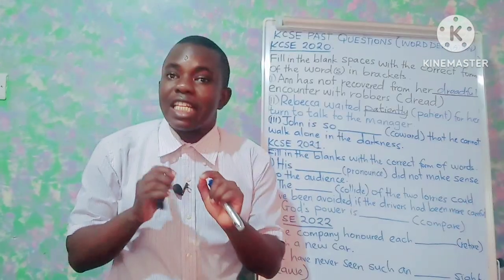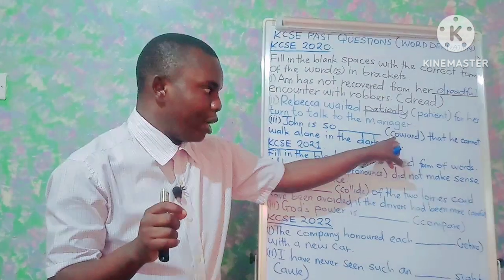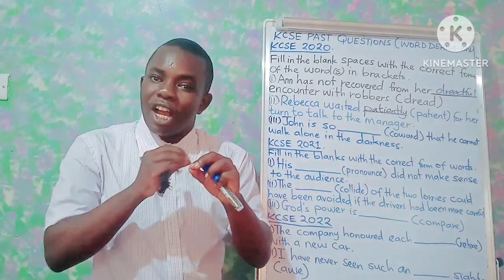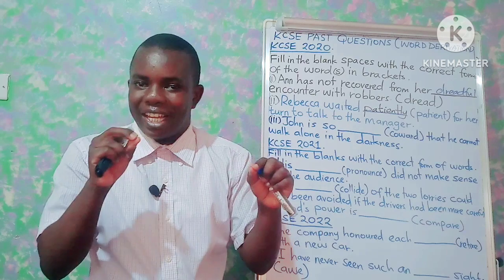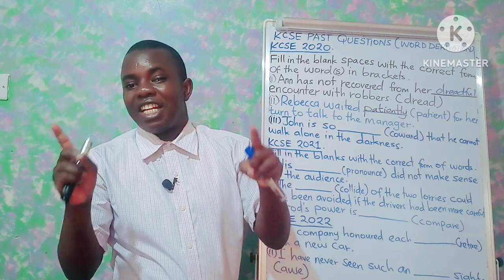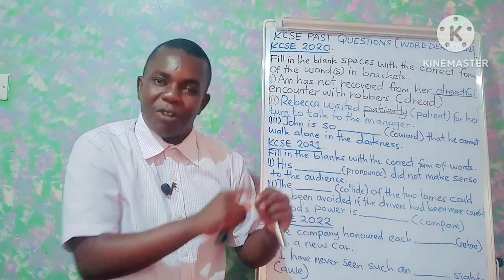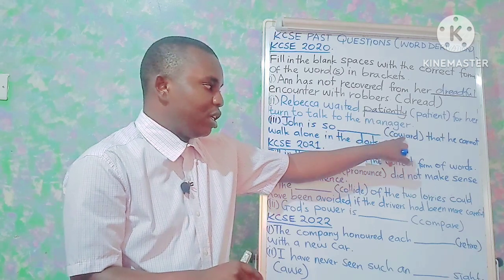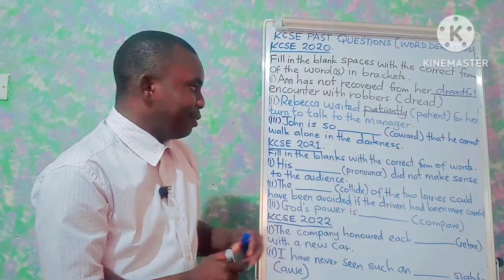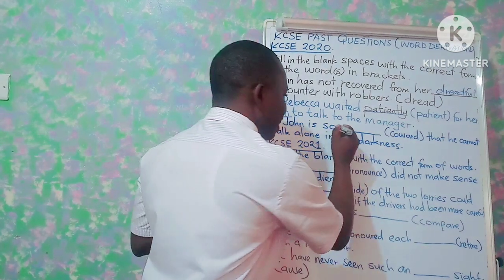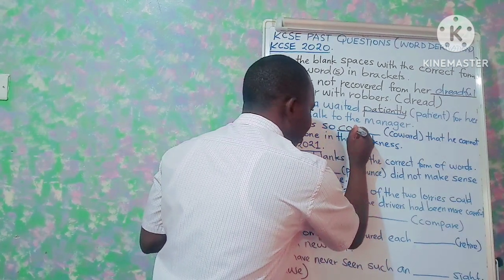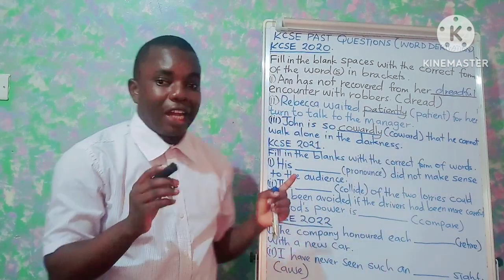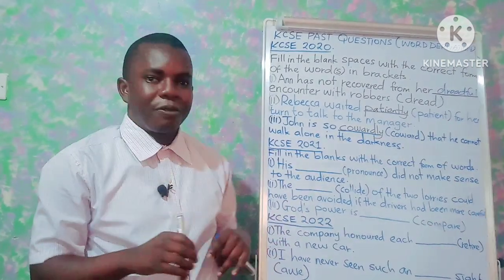Three: John is so dash, in brackets, coward, that he cannot walk alone in the darkness. At that point, we require a predicate, and a predicate tells us more about a noun. So we will require the adjective form from coward. So we say John is so cowardly that he cannot walk alone in the darkness.